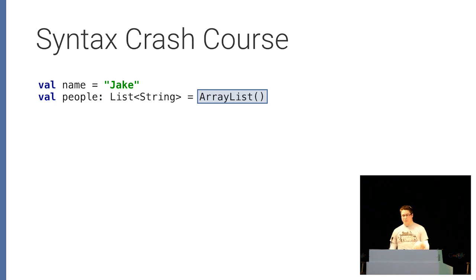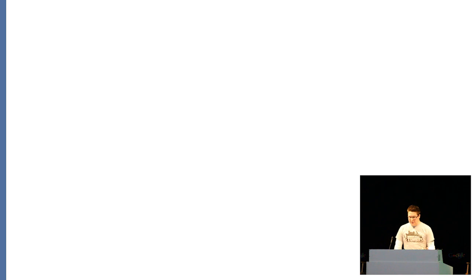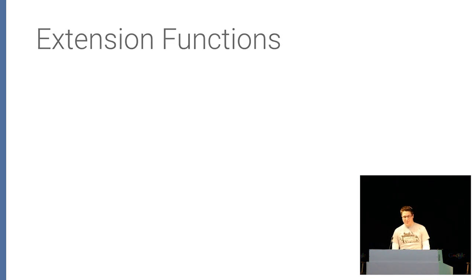And also there's no generic being specified when we're creating this array list. It will automatically get the generic from the type on the left. And there's actually no raw types in Kotlin. So if you've ever used a hash set without actually defining a generic, you'll get a warning. In Kotlin, that's an error. It just doesn't compile. Okay, so we'll see more of Kotlin throughout the talk, and I'll point out interesting syntactical things as we go. But that's pretty much all you need to understand what's going to be happening in the rest of the talk.